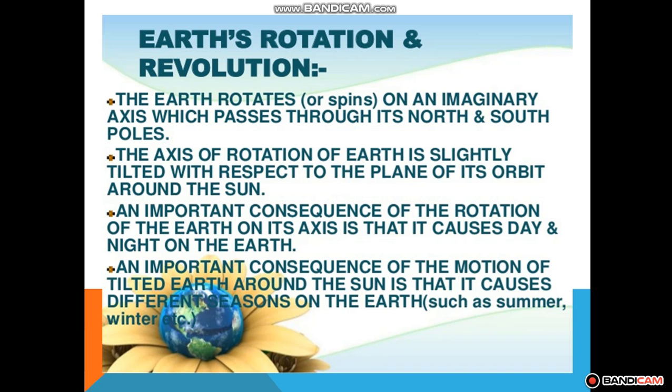Next we have Mars. Mars is called the red planet because its surface appears to be red. Mars को हम क्या है, red planet कहते हैं क्योंकि इसका surface red color का होता है.